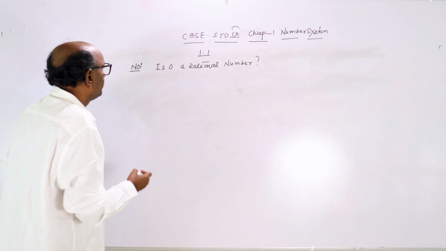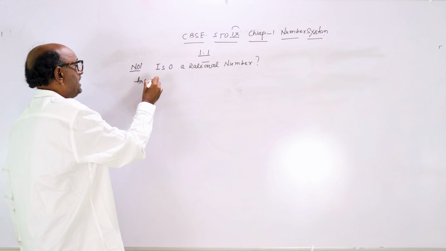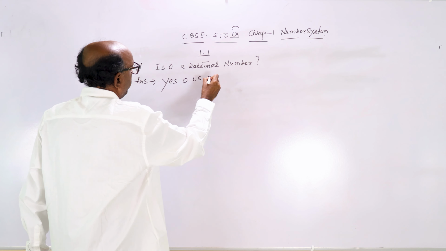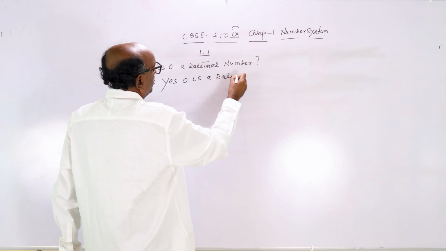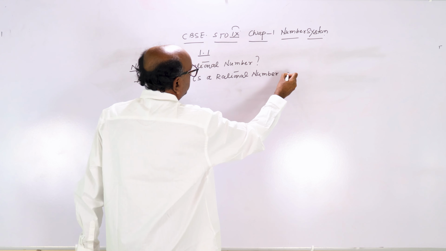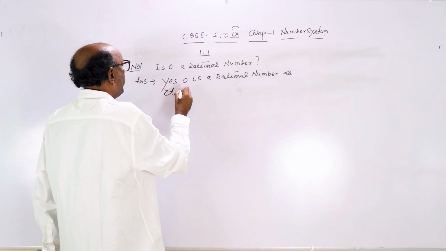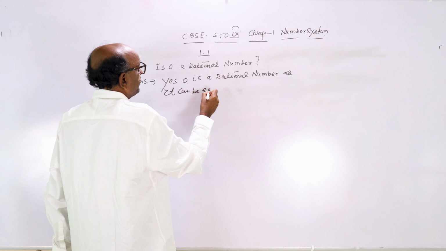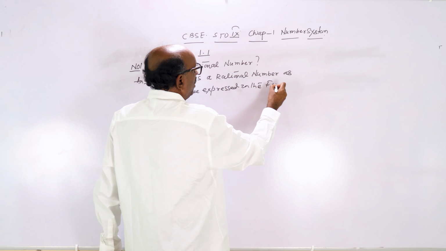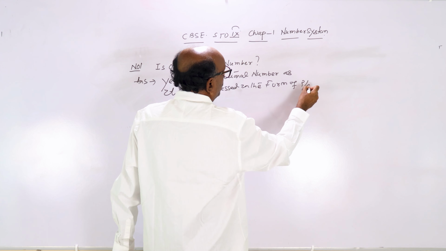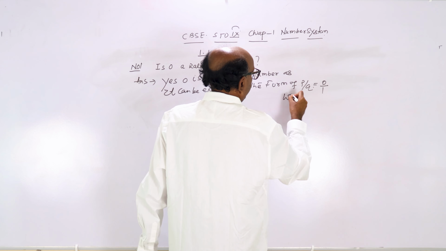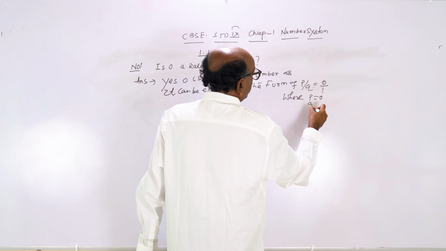So your answer is yes, 0 is a rational number, as it can be expressed in the form of P by Q, that is 0 by 1, where P is 0, Q is 1.